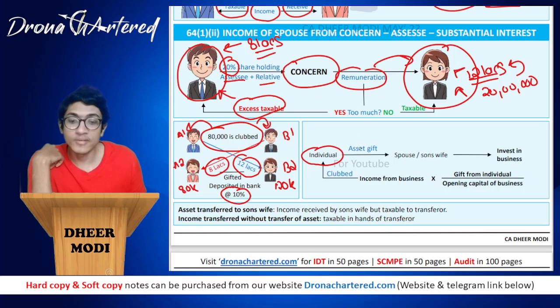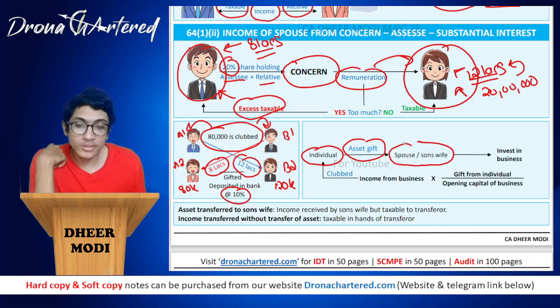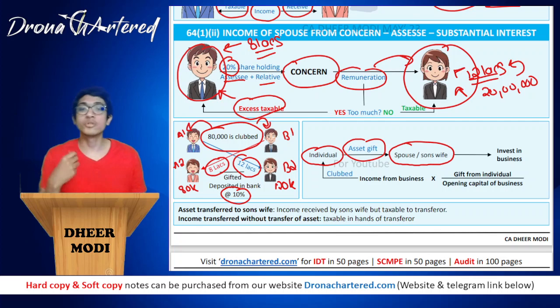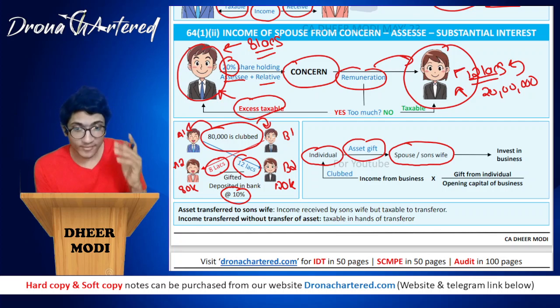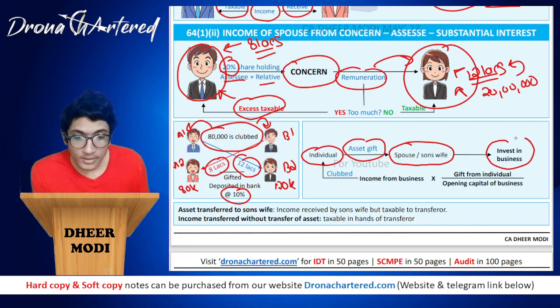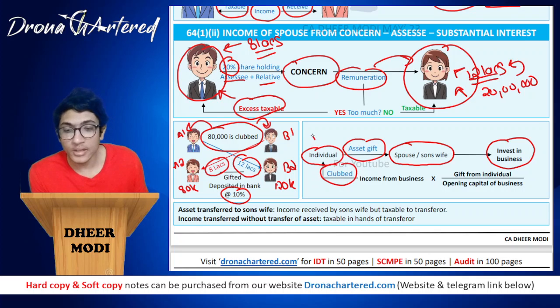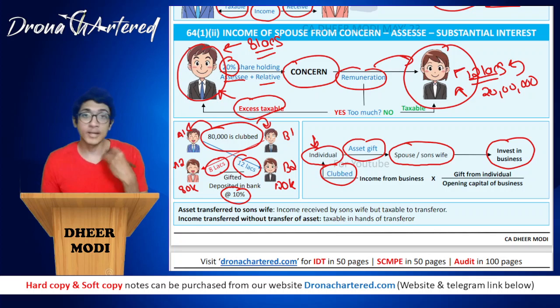If any individual gives any asset to spouse or son's wife and they invest this in the business, in such a case the income from business will be clubbed in the individual's income because he has transferred them, he has given them an asset. Now sir, will the entire income be clubbed?